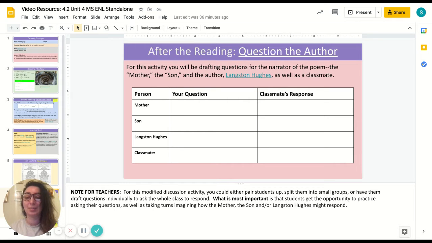So this can be done in small groups or individually, and you can catch the questions that your students have made in some way, whether that be they're turning things in on a Google form, or whether you're asking them for what their questions were for each section, and then that way you guys can respond as a class. But the most important thing here is that students get the opportunity to ask and craft questions, as well as try their hand at responding. So how would Langston Hughes respond to these questions? Or how would the mother, how would the son respond to these questions?